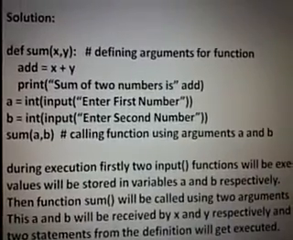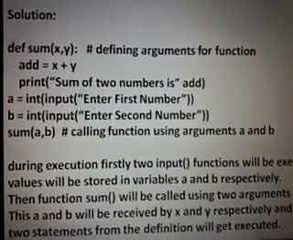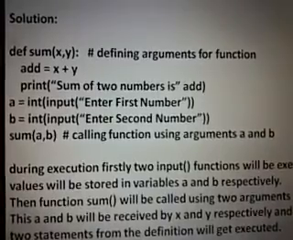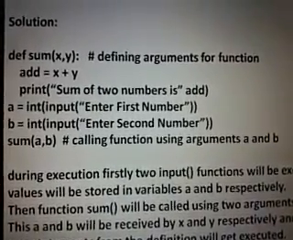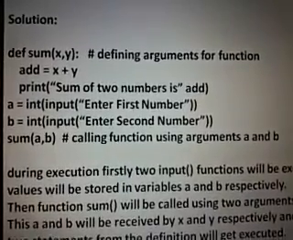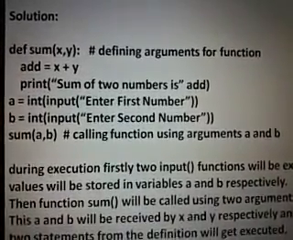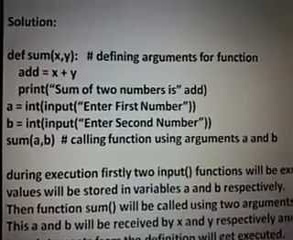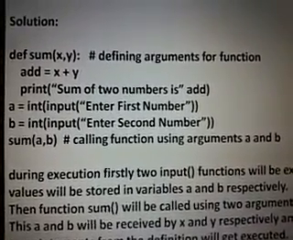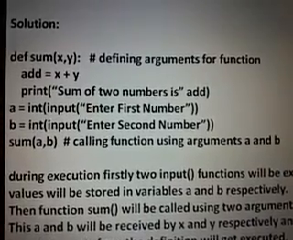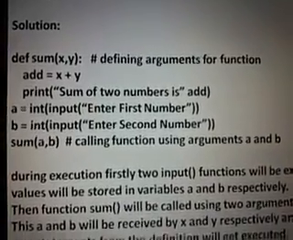Please remember, x and y are the parameters. x, y and add are the local variables because they are declared inside the function definition. Meaning any variable declared inside any function definition, including the parameters, is called a local variable, and the variables which are declared in the main block are called global variables.